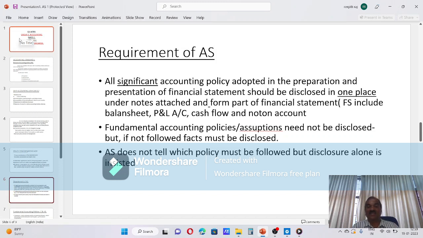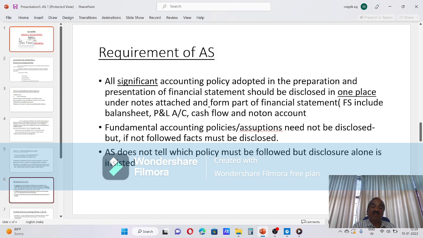Just below we will see there are certain fundamental accounting policies. If they are followed, nothing need be stated or disclosed. But if fundamental accounting policies are not followed, that must be disclosed.